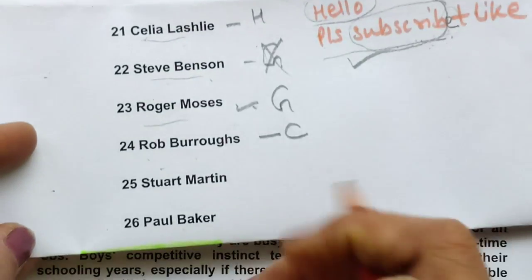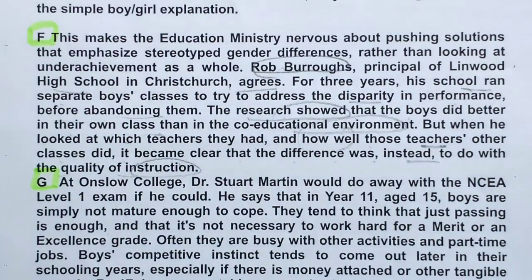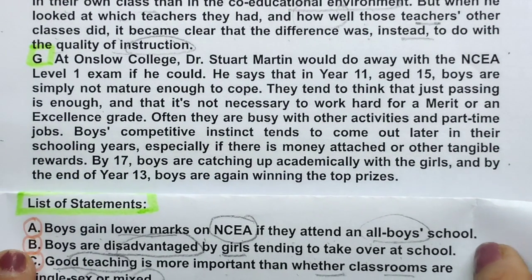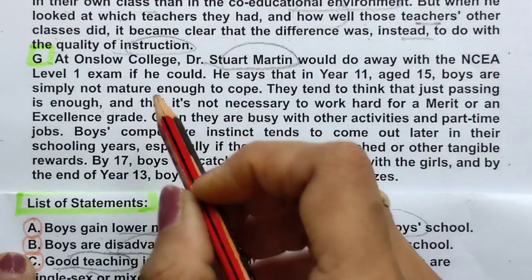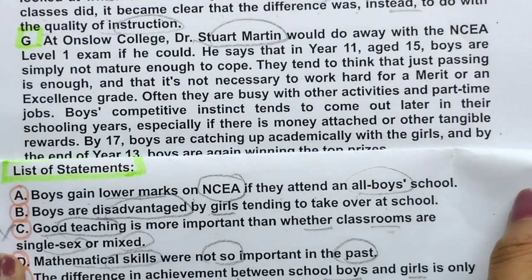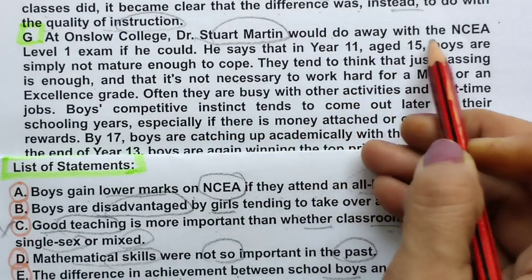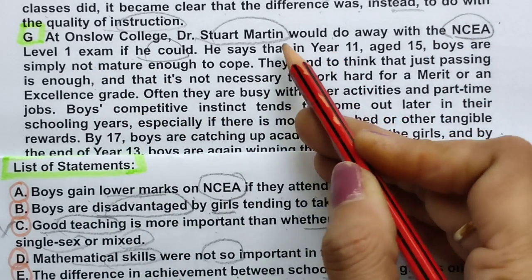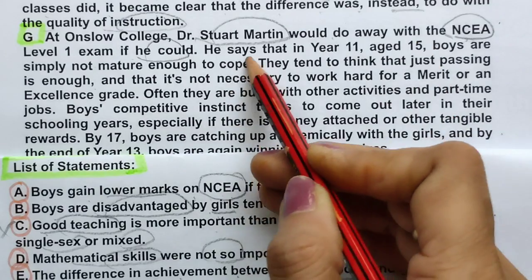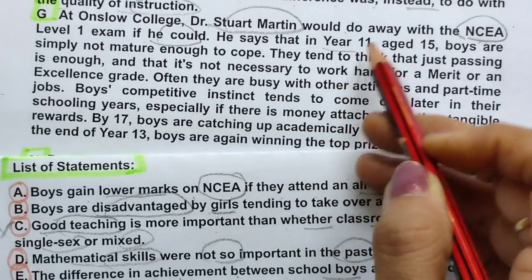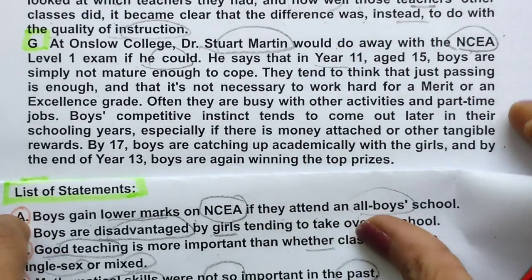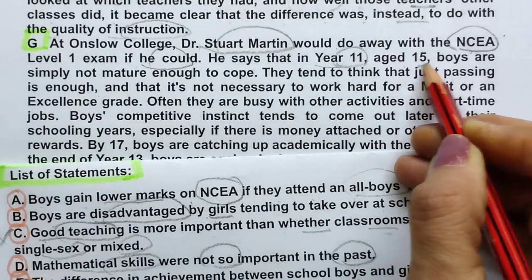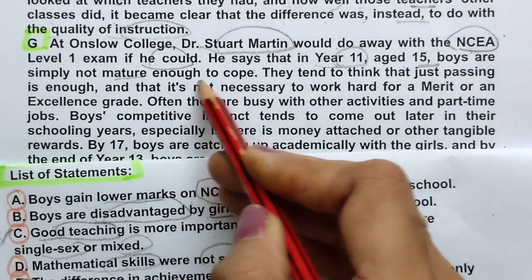Okay, next person is Stuart Martin. Okay, Stuart Martin maybe in next paragraph. Okay, one by one we are getting answers this person name. So let's read it, what this person is saying. Would do away with NCE level 1 exam if he could. Okay, so again they are talking about this exam. He says that in year 11 aged 15 boys are simply not mature enough to cope.